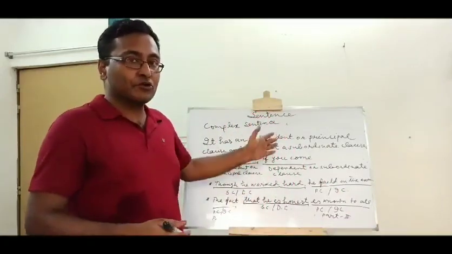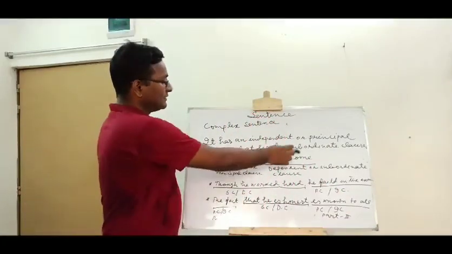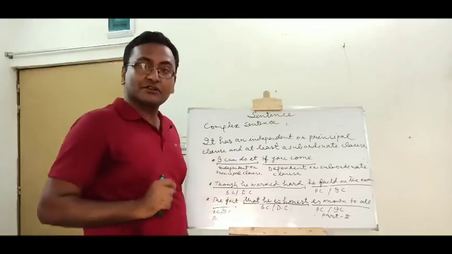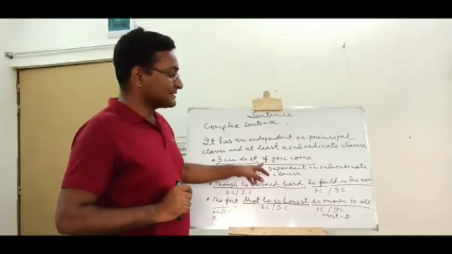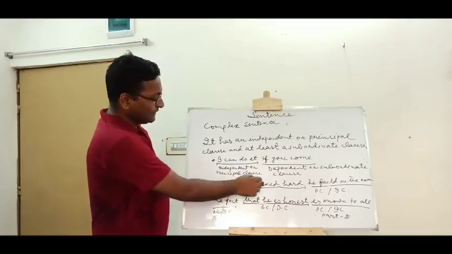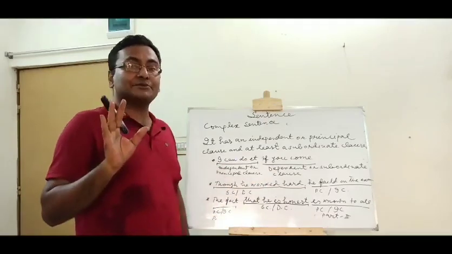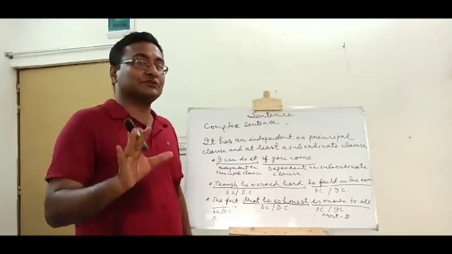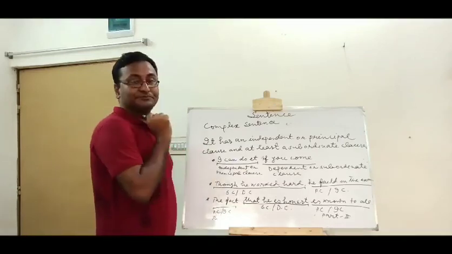Look at the board, my dear students. "If you come", this is a subordinate clause or dependent clause. Look, it starts with "if". This is a connector. "Though he worked hard", this is also a subordinate clause, and it starts with a connector, "though".